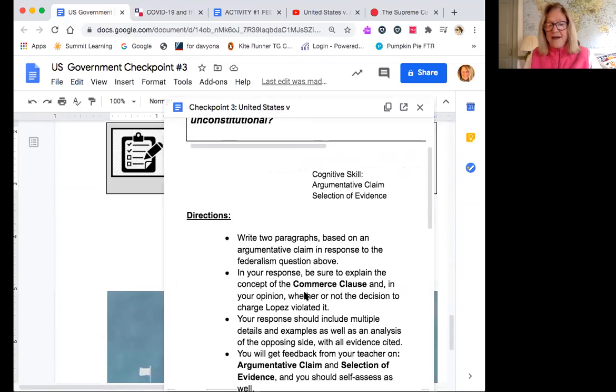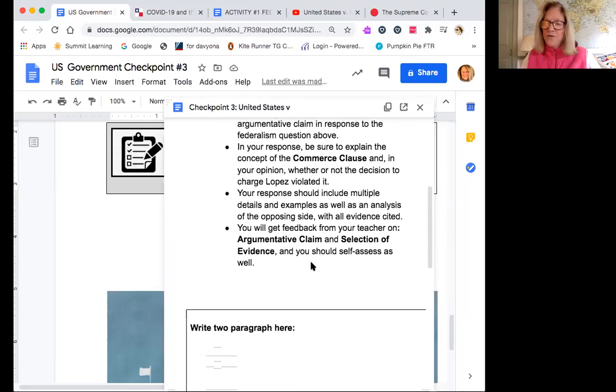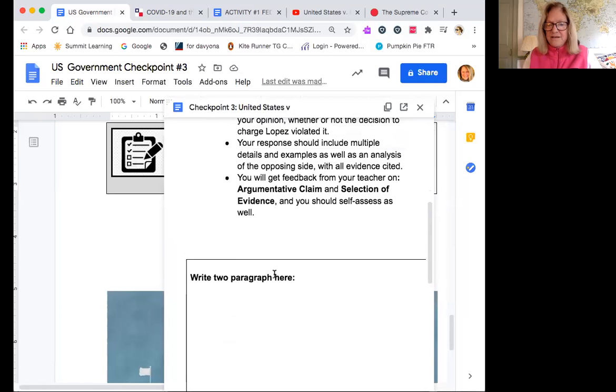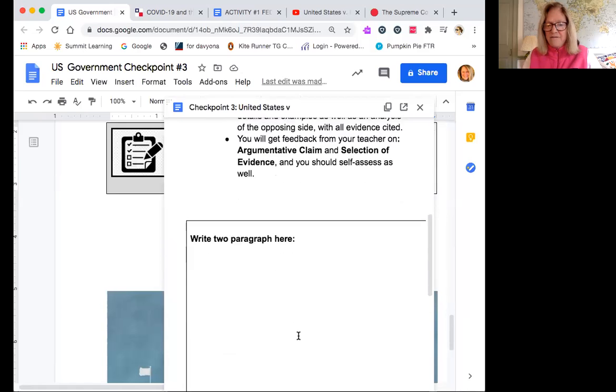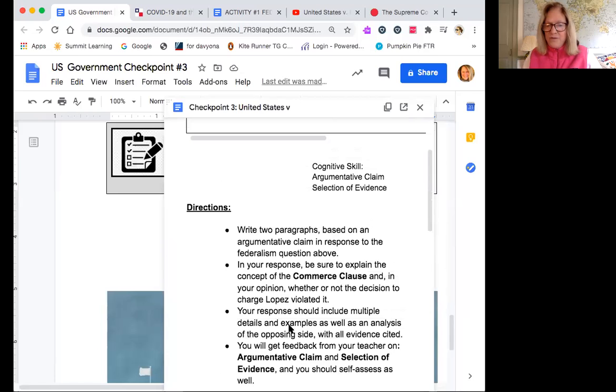So now, by now you have some background on this case. You're going to write 2 paragraphs. This is an argumentative claim. Maybe you feel one way and I feel another. So you know the outcome. You will know the outcome by the time you get to your checkpoint 3, but you can have an opinion about this. And this is argumentative claim. So we are going to decide your opinion. You're going to take a position on this and write a 2-paragraph explanation of why you feel one way or the other. And you're going to use your information from your readings and your video.